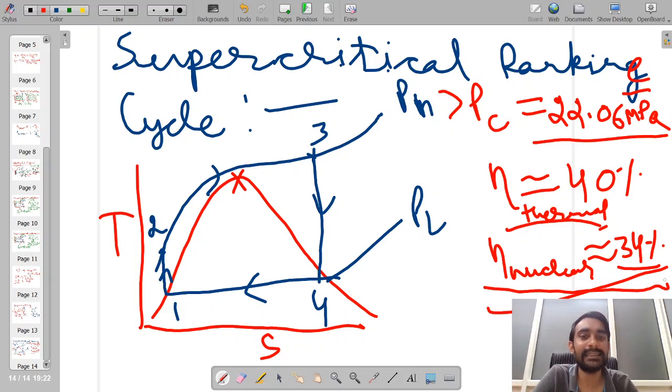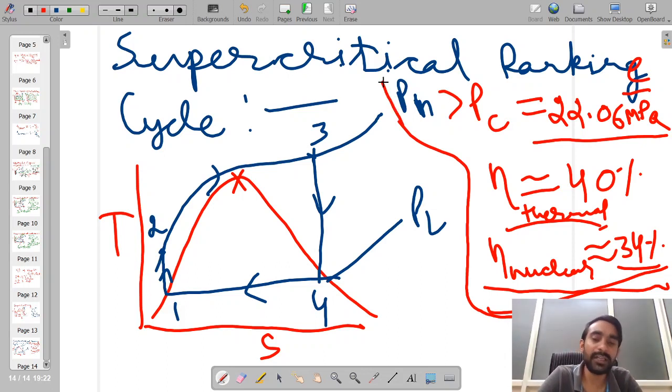Okay, so these cycles are particularly used in modern power plants. Whatever old power plants we have available, these all operate under subcritical conditions. Okay. So I'll stop at this point and we'll continue with our further discussion on reheat and regenerative Rankine cycles in our next lecture.